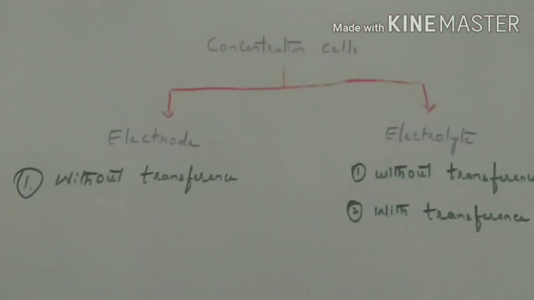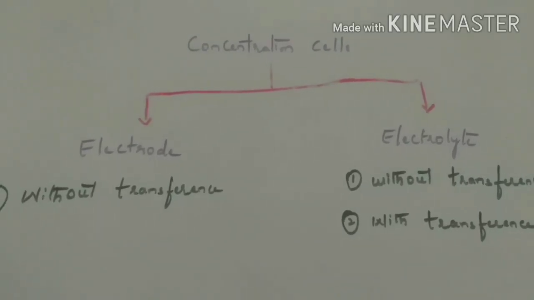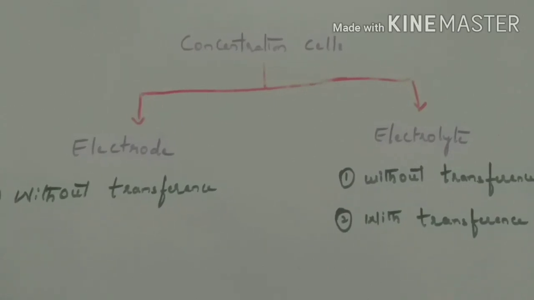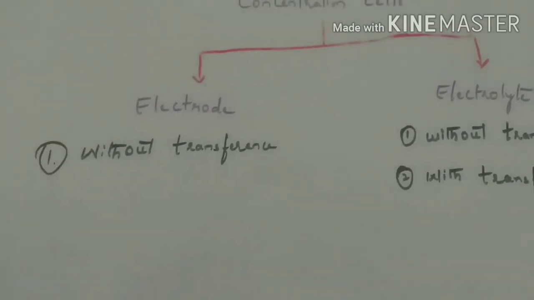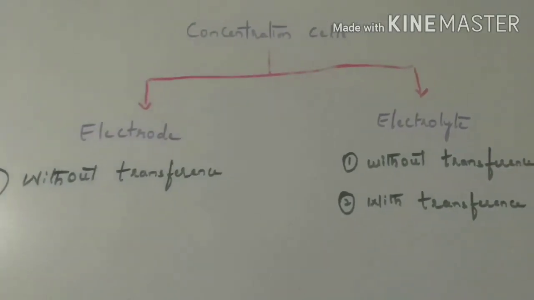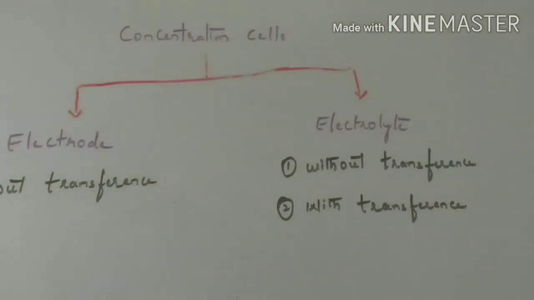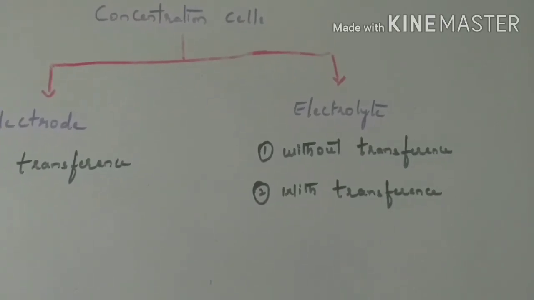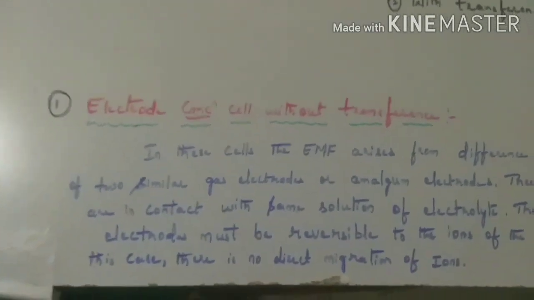Concentration cells again have been divided into two types. One is electrode concentration cell and the next is electrolyte concentration cell. In electrode concentration cell, the first type is electrode concentration cell without transference. Again, in electrolyte concentration cell, there are two types. First is electrolyte concentration cell without transference and electrolyte concentration cell with transference. Now let us study in detail one by one.